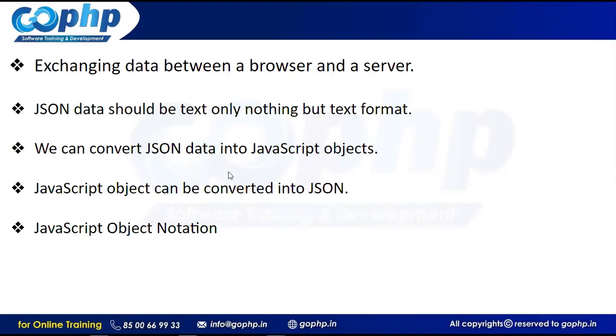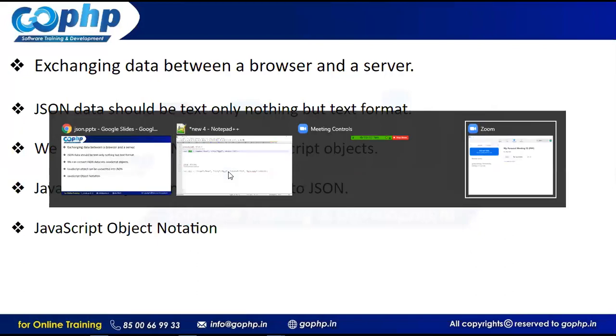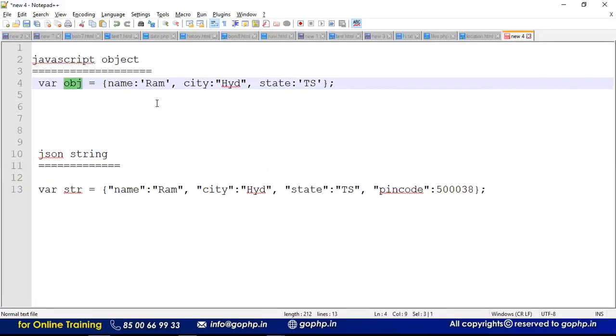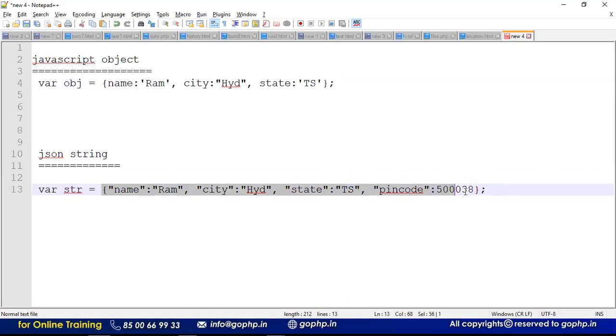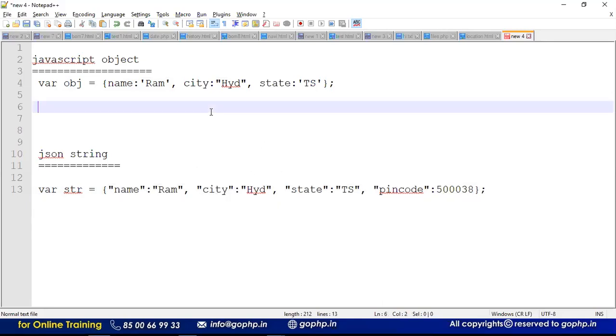The beauty of this point is here. For example, I have some data here. What data do you have there? You have some JavaScript object. Can I convert this JavaScript object into JSON format? Yes, we can convert. Now I have a JSON string. Can I convert this JSON string into a JavaScript object? Yes, it is possible, guys, right? So remember carefully, I can convert a JS object into a JSON string. Is it possible? Yes, it is possible, guys.